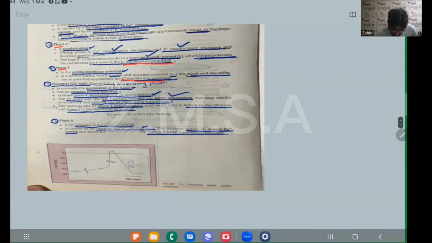The sinoatrial node is normally the pacemaker of the heart, has an unstable resting potential, and exhibits phase 4 depolarization or automaticity. The AV node and the His-Purkinje system are latent pacemakers that may exhibit automaticity and override the SA node if it is suppressed. The intrinsic rate of phase 4 depolarization and the heart rate is fastest in the SA node and slowest in the His-Purkinje system.